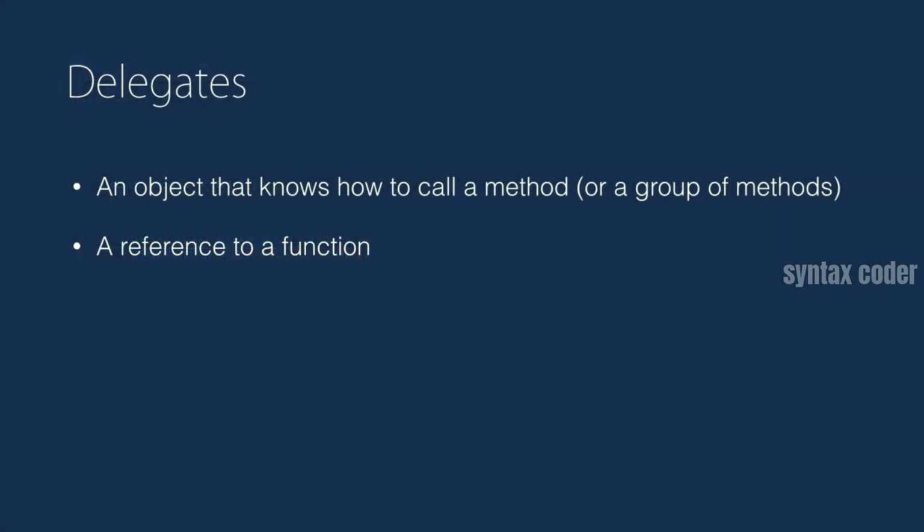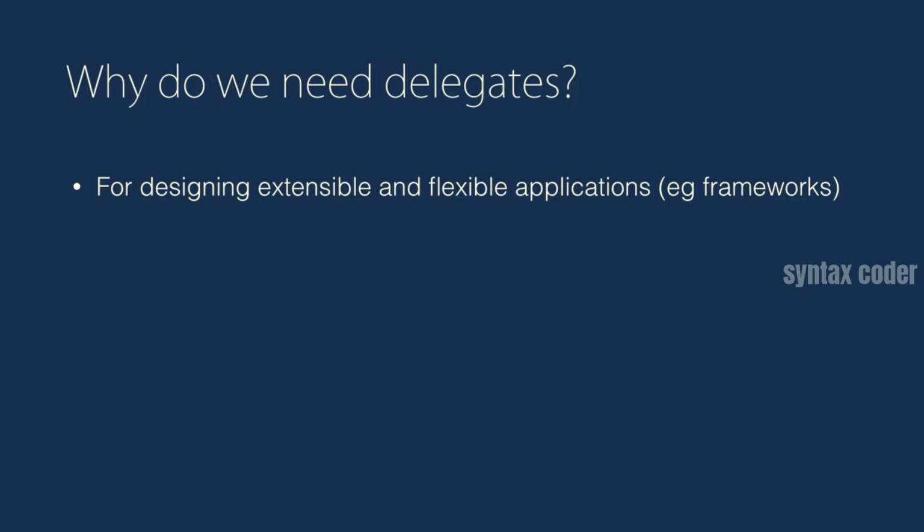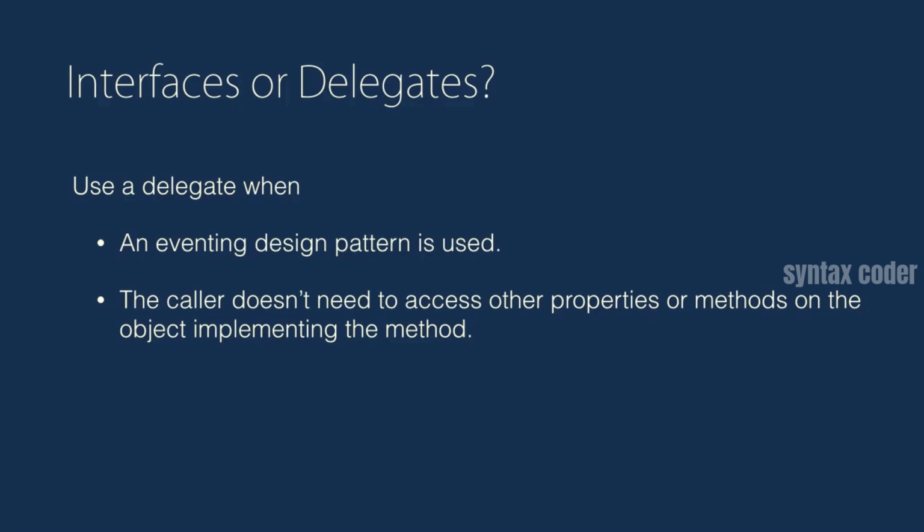So to recap, a delegate is a pointer to a function, or more accurately, it's an object that knows how to call a method or a group of methods. We use delegates to achieve flexibility and extensibility. Of course, we don't need this all the time, but if you're designing an application or a framework where extensibility or flexibility is a concern, we can use delegates for that. Alternatively, we can use interfaces. How do we decide whether we need to use an interface or a delegate to achieve flexibility?